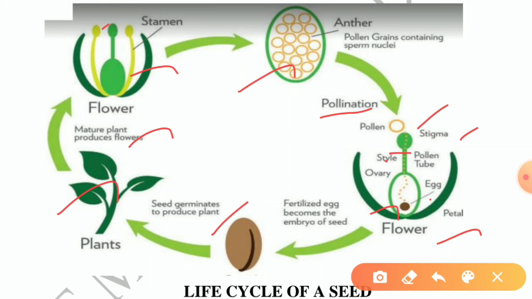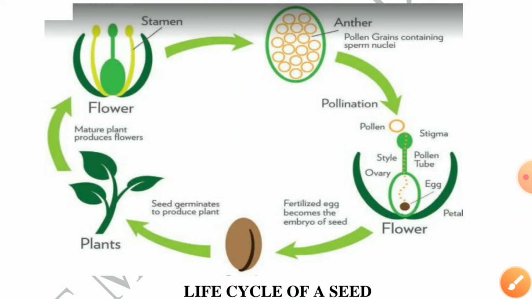What do you mean by fertilization? The male gamete fuses with the female gamete to form a zygote. After fertilization, what will happen? The fruit will form. What is present inside the fruit? The seed is present. The seed grows into a new plant. This process goes on continuously.